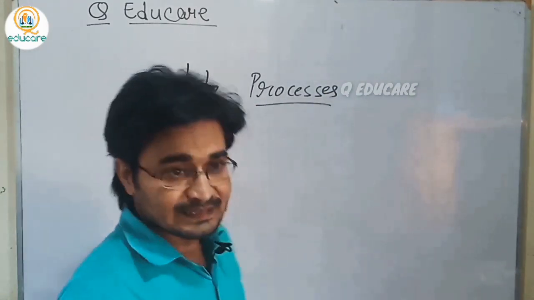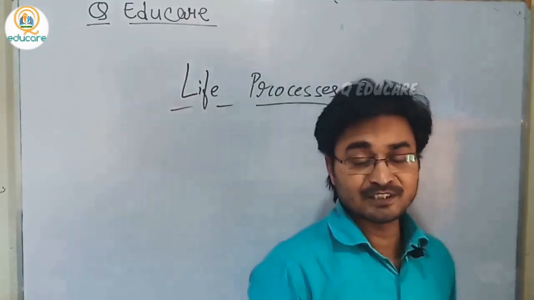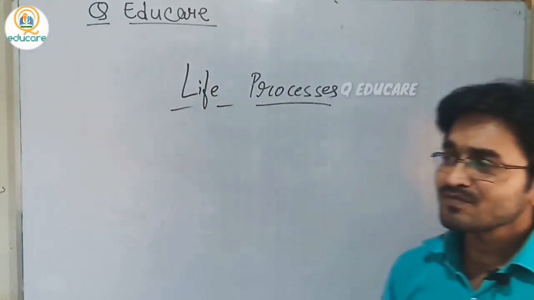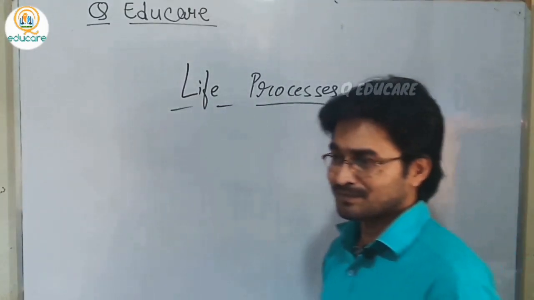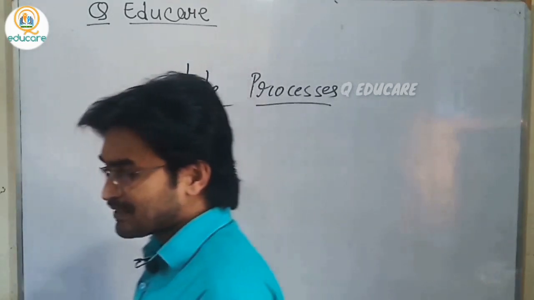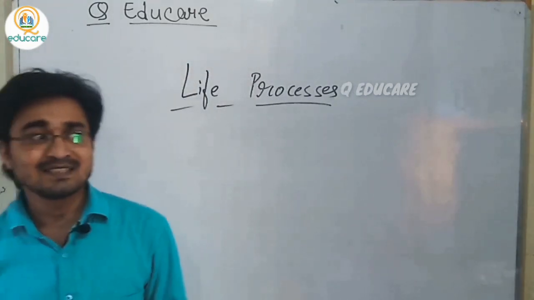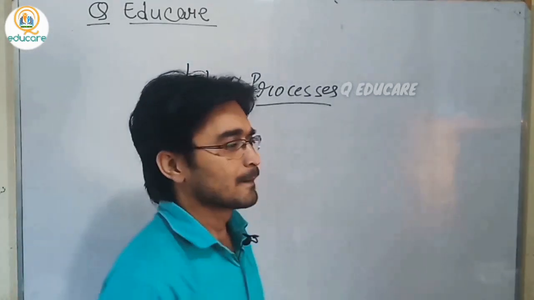Before going to deal with this chapter, we need to understand why we are going to read this chapter. Then further we will understand what actually a life process is.